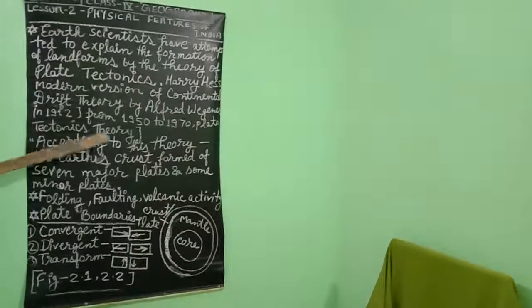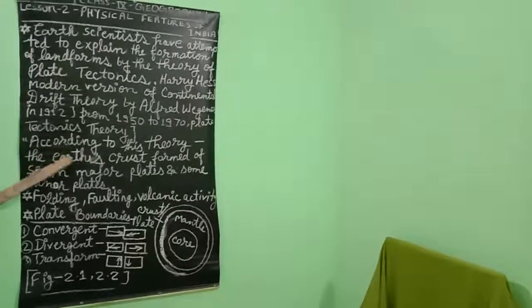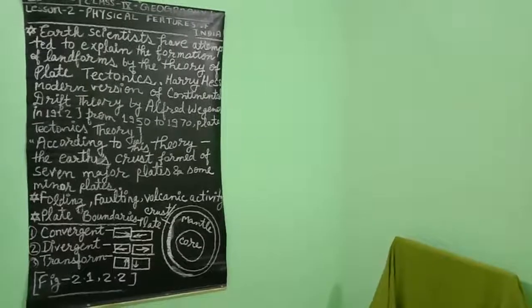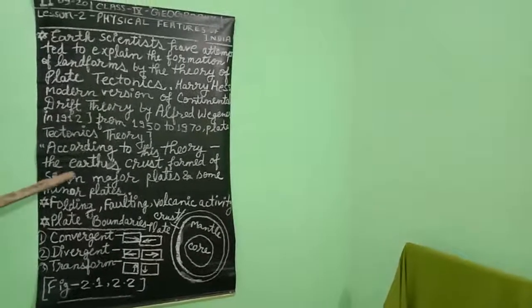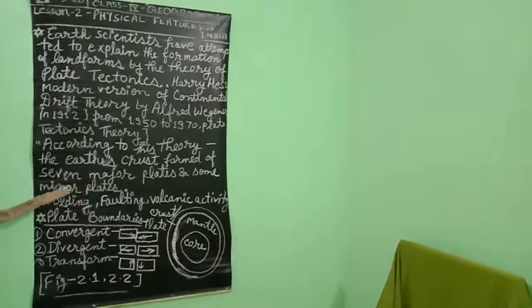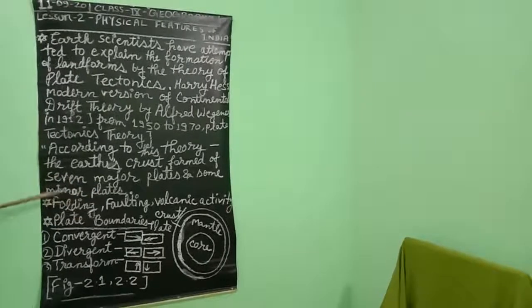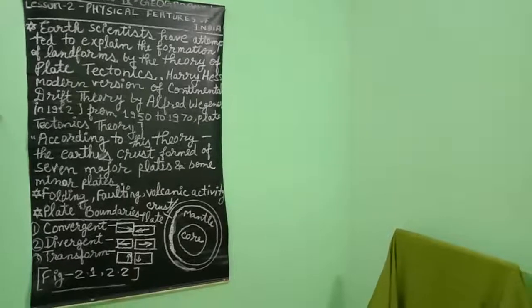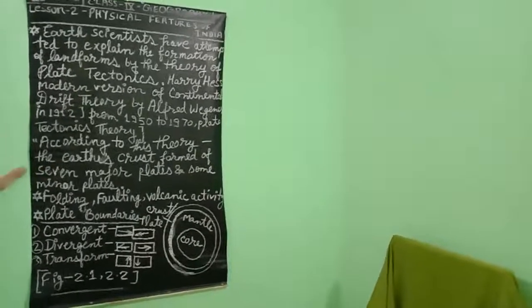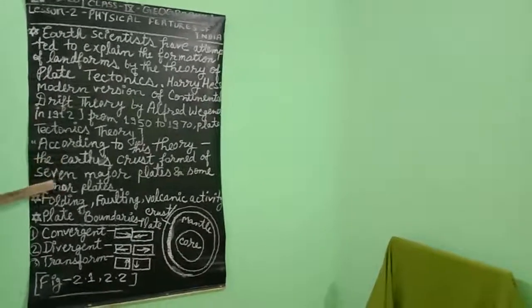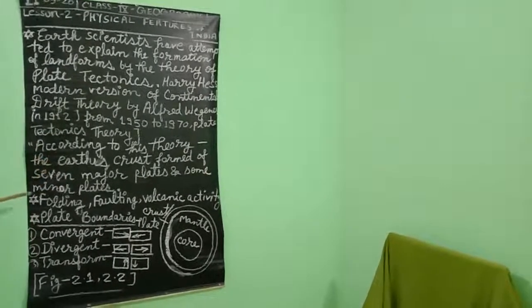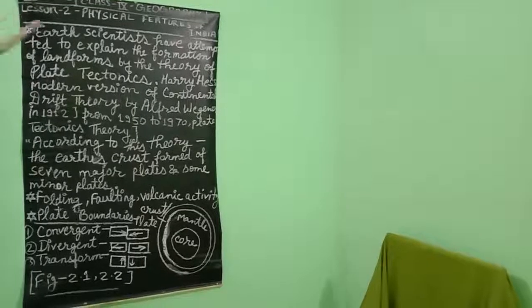According to this theory, firstly understand about it. What does this theory say? According to this theory, the Earth's crust was made up of 7 major plates, and some minor plates are also there. 12 or 14 minor plates are also there on our Earth's surface. Okay, which are the 7 major plates at present? We can see the 7 major plates on the map of our chapter 2.